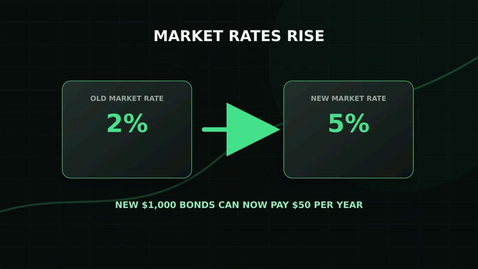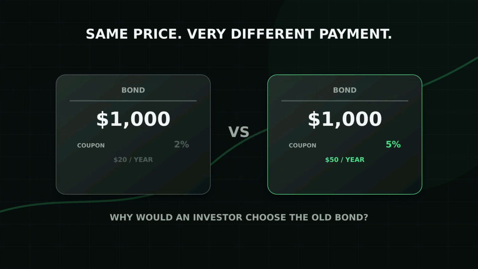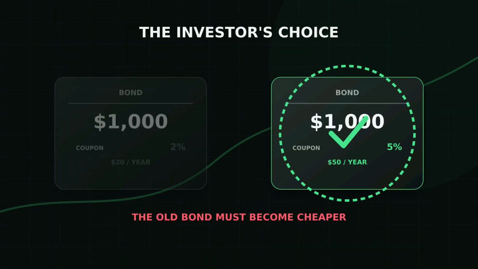Now suppose market interest rates rise from 2% to 5%. Newly issued $1,000 bonds can now pay $50 per year instead of $20. The old bond still pays only $20. The new bond pays $50. If both cost $1,000 and carry similar risk, investors will naturally choose the new bond. That does not make the old bond worthless. It means the old bond must become cheaper before another investor will accept its smaller payments.